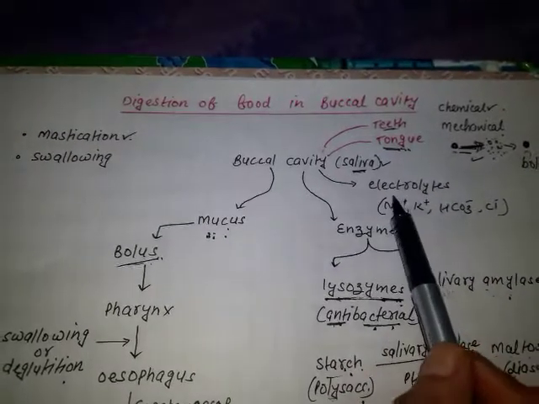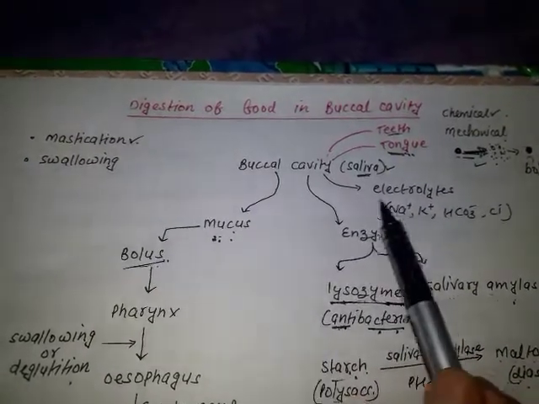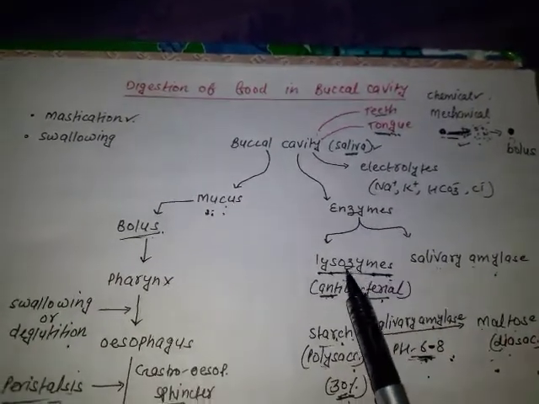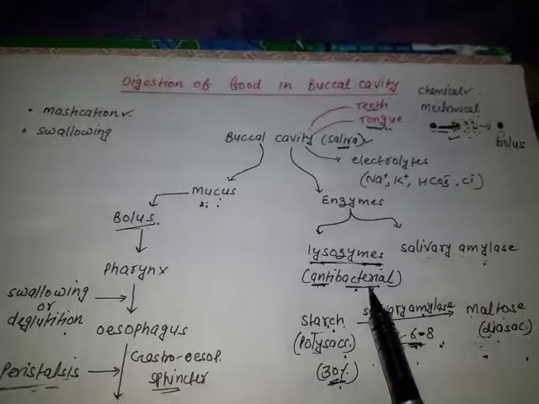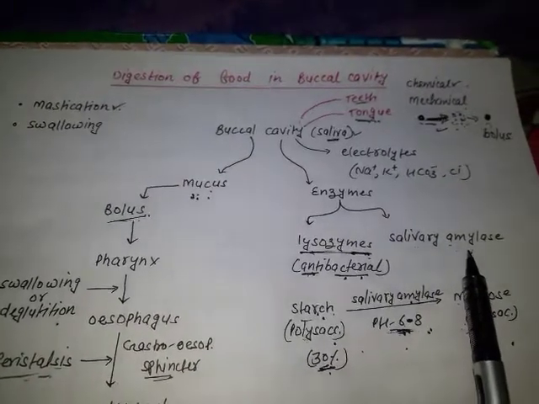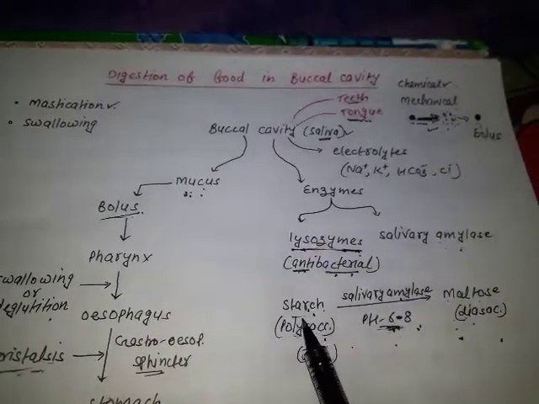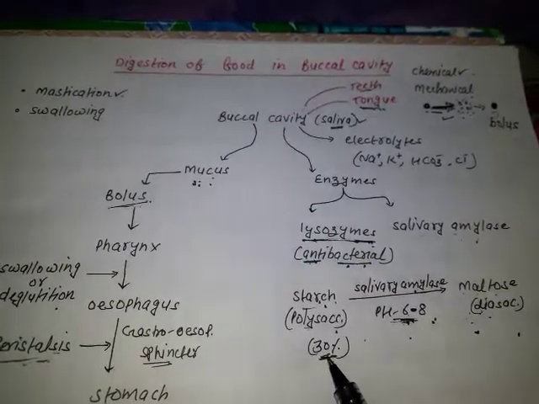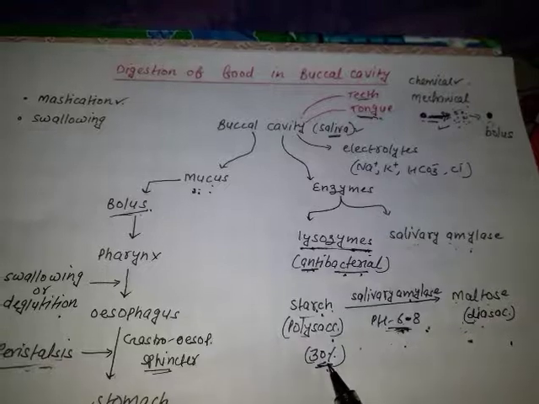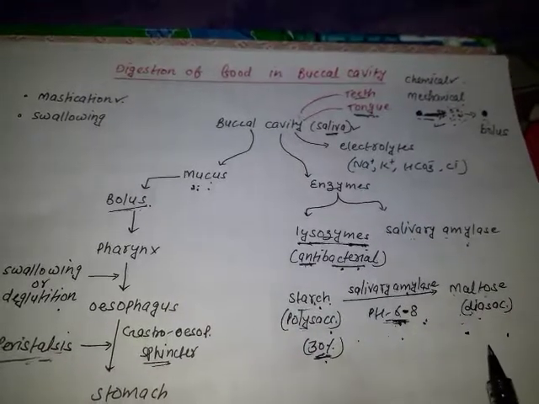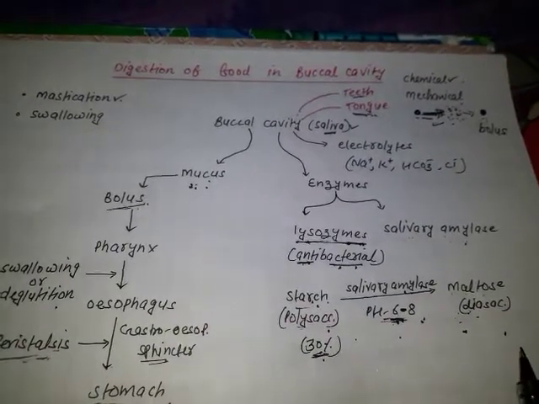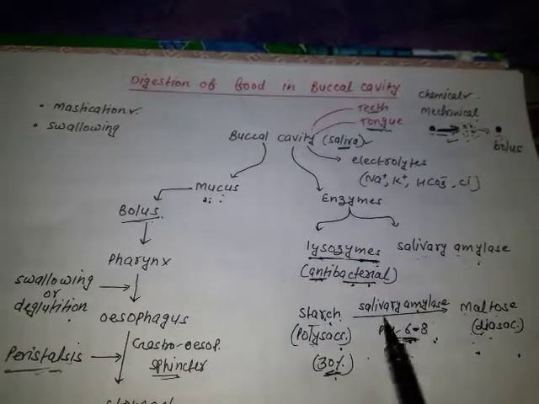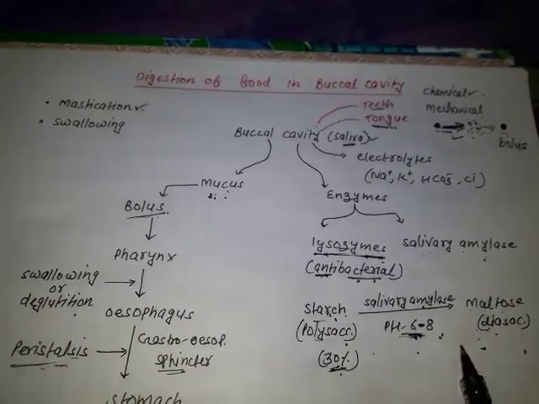Saliva contains electrolytes, enzymes and mucus. Electrolytes maintain cationic anionic balance. Among the enzymes, lysozyme is antibacterial in action. Salivary amylase will act on a polysaccharide and convert it into a disaccharide. Only 30% digestion will take place. The rest will be completed in the duodenum region of the small intestine. Salivary amylase works best at a pH of 6.8.